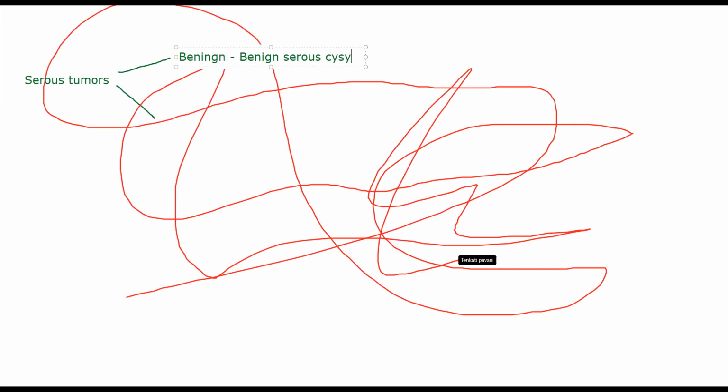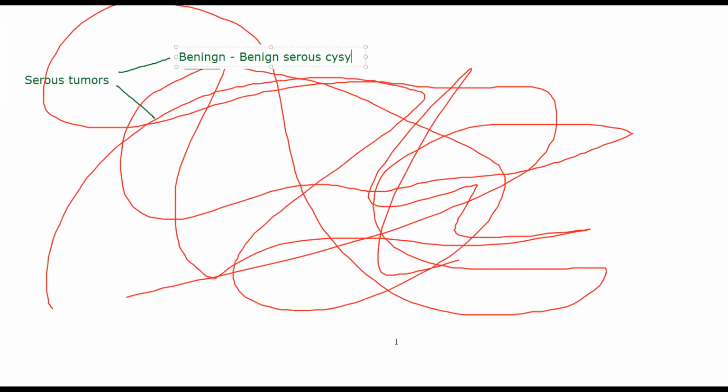In case they are benign, they will be benign serous cyst adenoma.